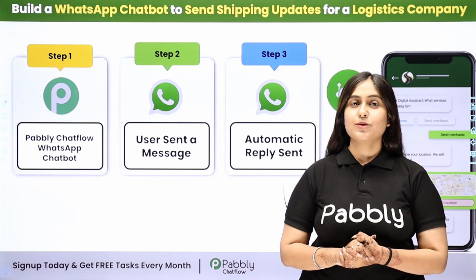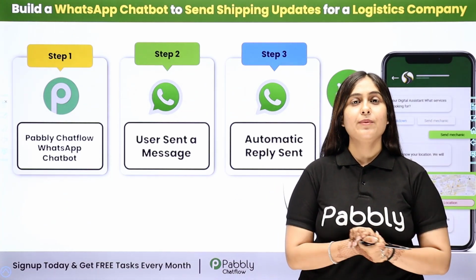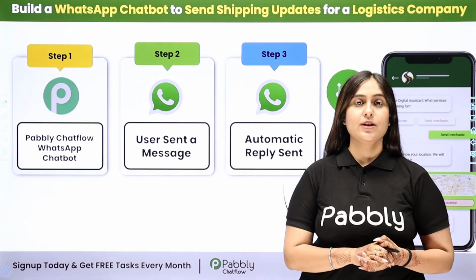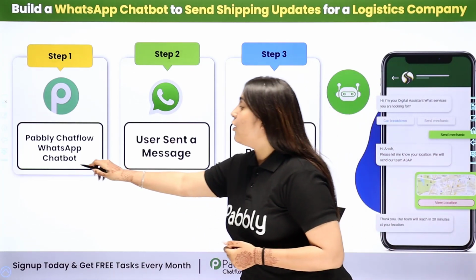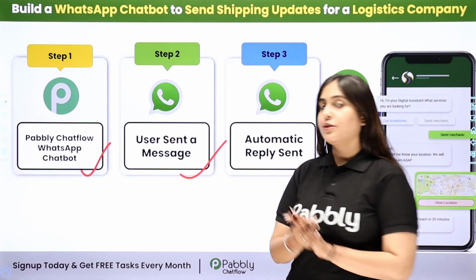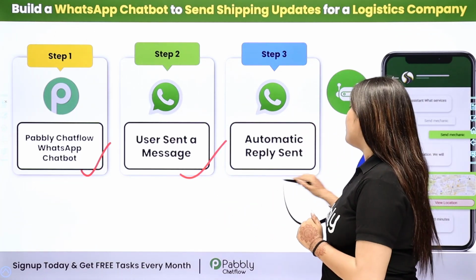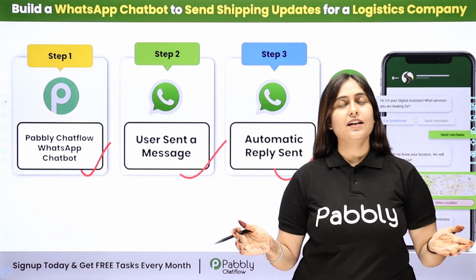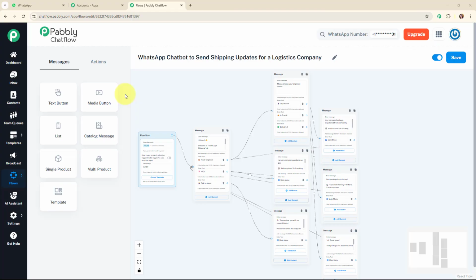I'm going to build a WhatsApp chatbot by using the all-in-one WhatsApp communication platform, that is Pabbly Chat Flow. And here we are going to follow a process. We are going to create a WhatsApp chatbot using Pabbly Chat Flow, and then whenever a user sends a message, the WhatsApp chatbot is going to automatically reply to that message. So now, if you wish to learn about this chatbot in detail, let me take you to my screen. Welcome to my screen.